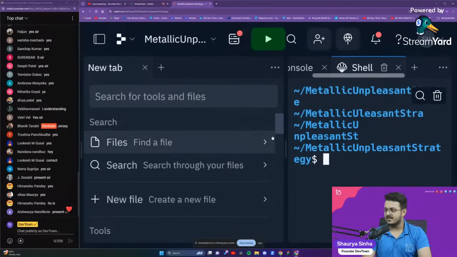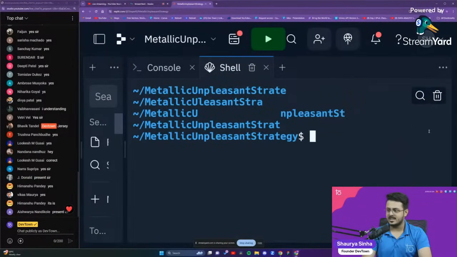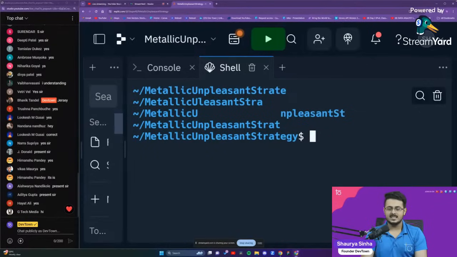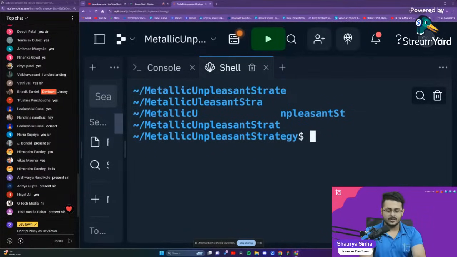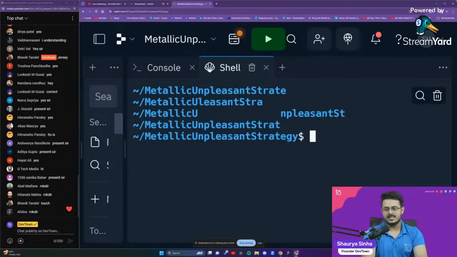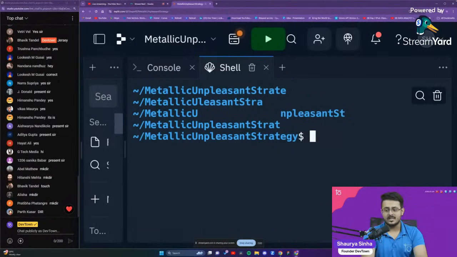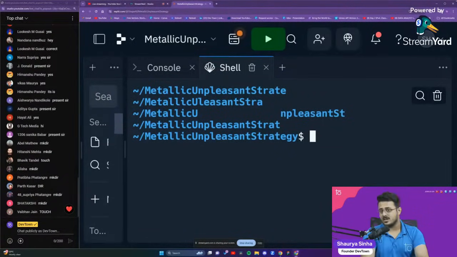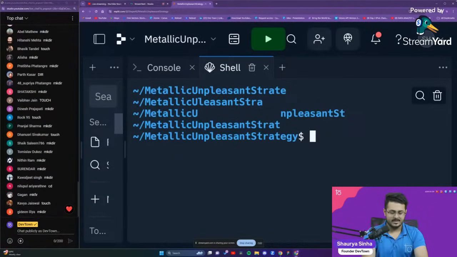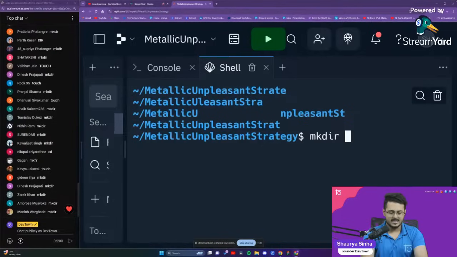We'll go into the shell, guys, and we'll create a new folder for us. So can somebody let me know what is the command to create a new folder, guys? I think I've already taught this to you guys, right? I want to create a new folder. Great. Awesome. mkdir. Bhavik, touch is to create a file. It's not to create a folder. So it is mkdir or make directory, guys.